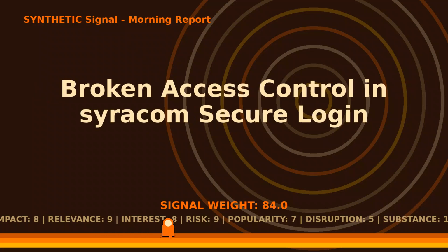A serious vulnerability has been identified in the syracom secure login two-factor authentication suite for Atlassian Jira, Confluence, and Bitbucket. This broken access control issue, tracked under the identification number 2026-12225, affects version 3.4.0. An attacker can manipulate the authentication flow to bypass the second factor, effectively granting unauthorized access to these mission-critical enterprise collaboration platforms.